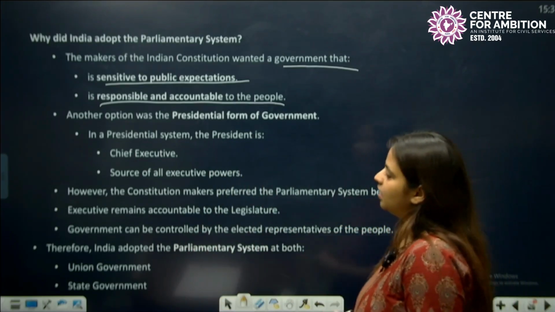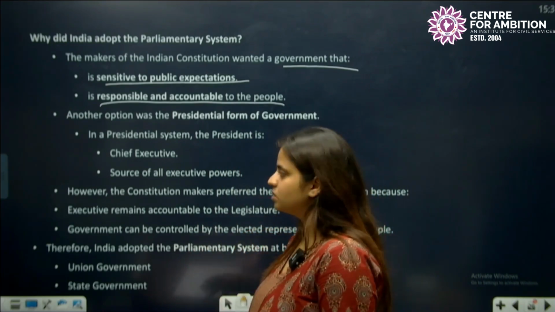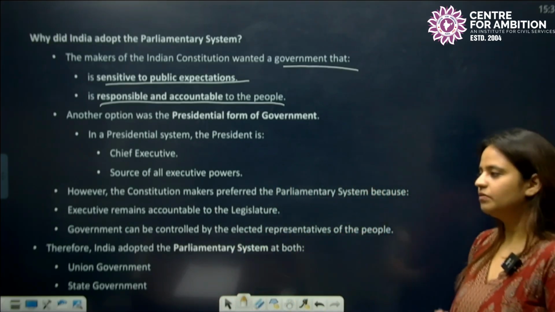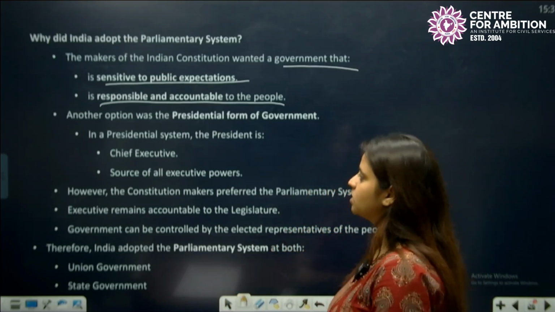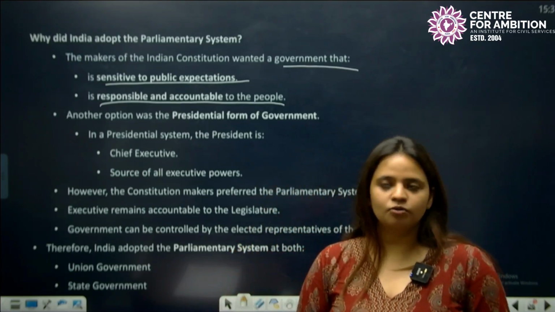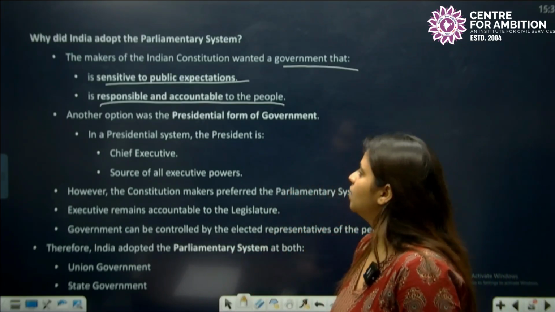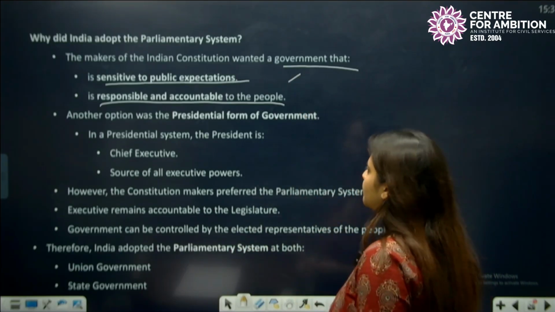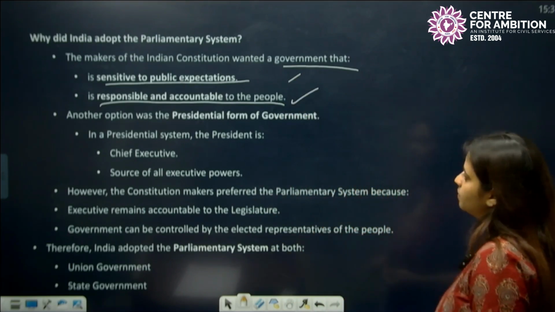We wanted everything to be very much accountable, very much responsible, so that the people who had suffered in the freedom struggle, whose rights were taken away, would find a government sensitive to public expectations, with responsibility and accountability, which was missing in the rule of the British era. It was missing when India was under the rule of the Britishers. So they wanted sensitivity, responsibility and accountability when it comes to the people.